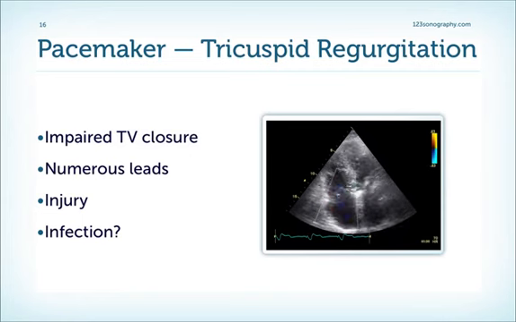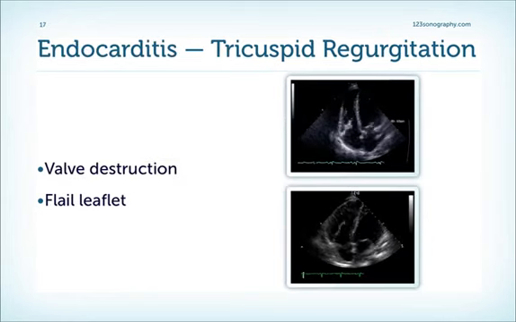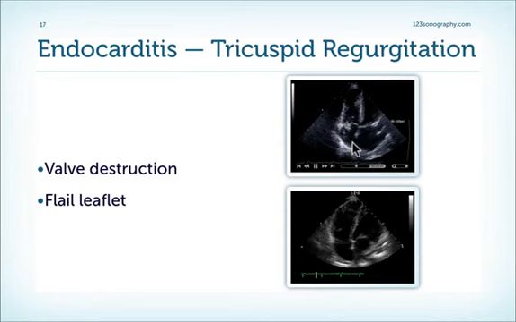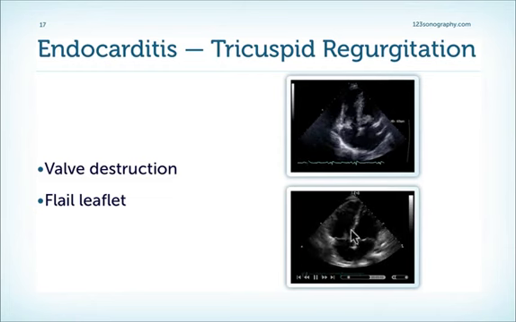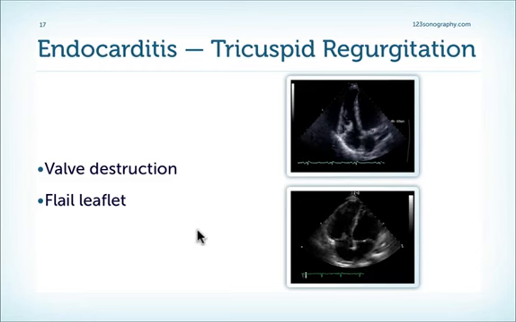Since more and more devices are implanted, we also more frequently see this problem of tricuspid regurgitation. We haven't yet covered the topic of endocarditis, but I'm sure you immediately recognize what the problem is here. We have a large mass on the tricuspid valve, which leads to destruction of the tricuspid valve and rupture and thereby tricuspid regurgitation. Here's one such patient, and here's another patient where you can see a very long vegetation which freely swings between the right ventricle and the right atrium. Probably we also have a flail leaflet here. So another cause for tricuspid regurgitation is endocarditis of the tricuspid valve. You will hear more on this topic in the chapter on endocarditis.